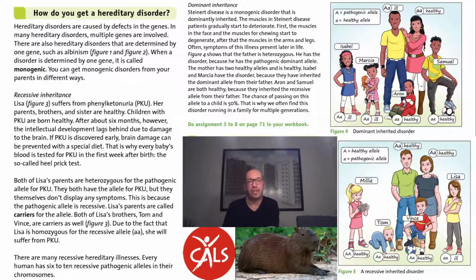So, as you can see, here, and here is the book. And then there is a capybara. Why? Capybaras are cool, right? Okay, I'll take my own book with me, otherwise I can't see it.